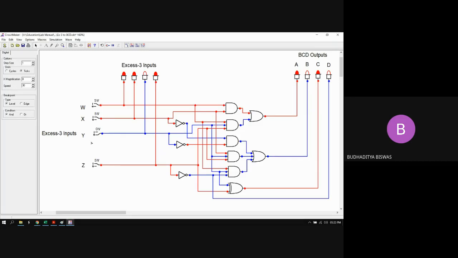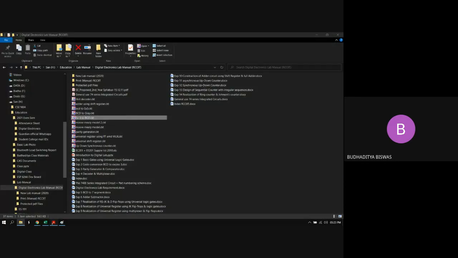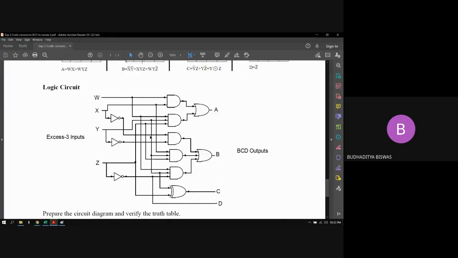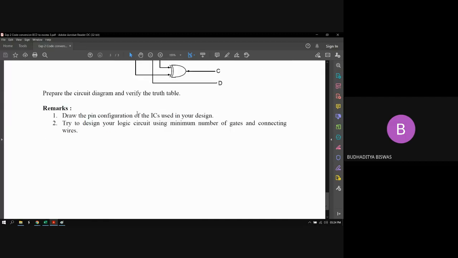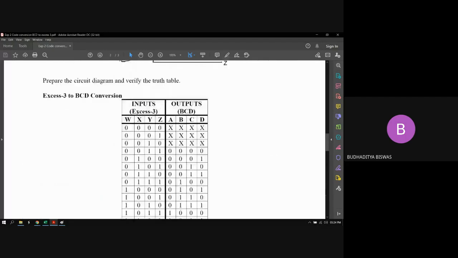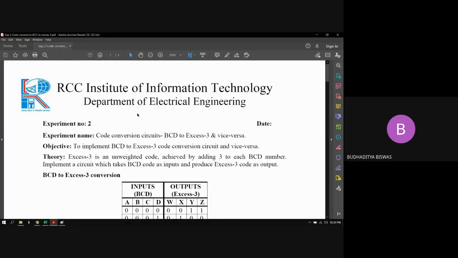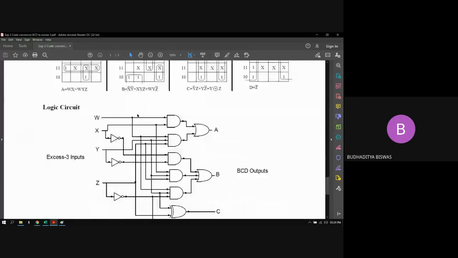So this circuit is actually the XS3 to BCD code converter circuit. This circuit is also there in my site. If you want to check whether this circuit is actually working or not, you can download the circuit maker file and check this one. So this was today's lab, the code converter circuit which converts XS3 to BCD and vice versa. Got it?